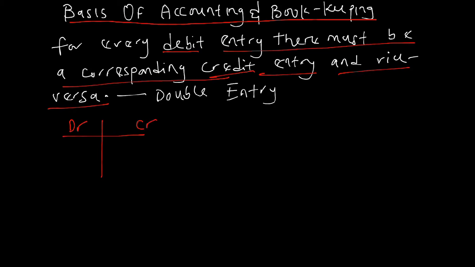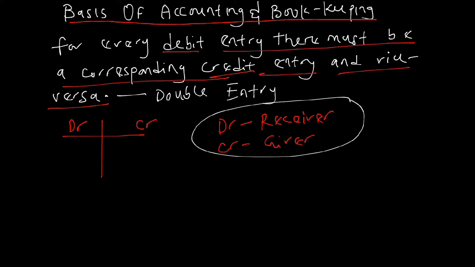Now, what was this man trying to explain? In accounting, we believe that debit is the receiver, and credit is the giver. Though we have some exceptions to this rule, majorly we believe that debit is the receiver and credit the giver. What do I mean by debit the receiver and credit the giver? That means in any transaction, when we are receiving money, we debit it.